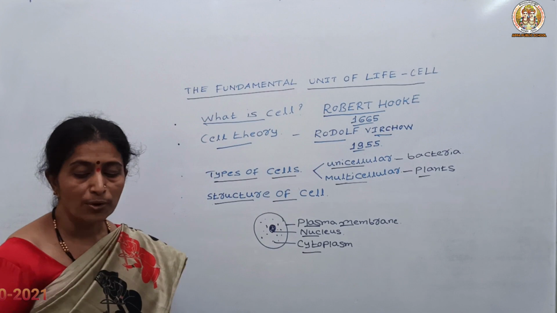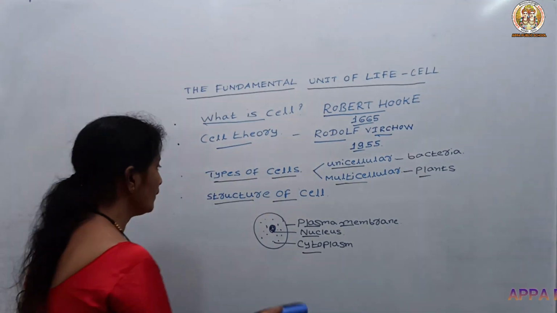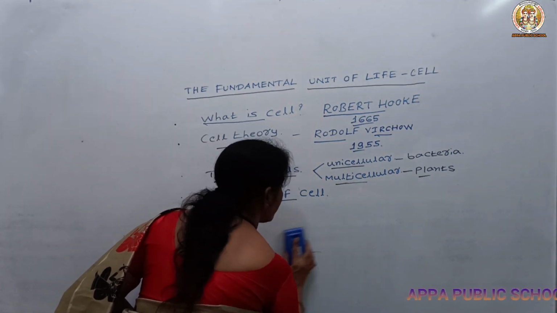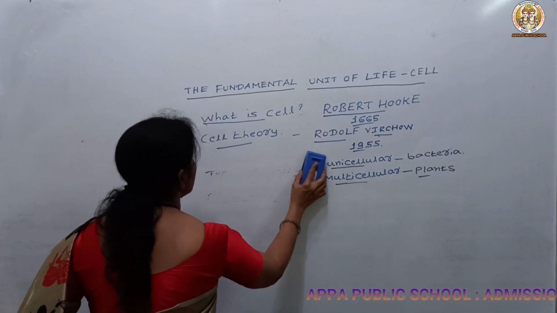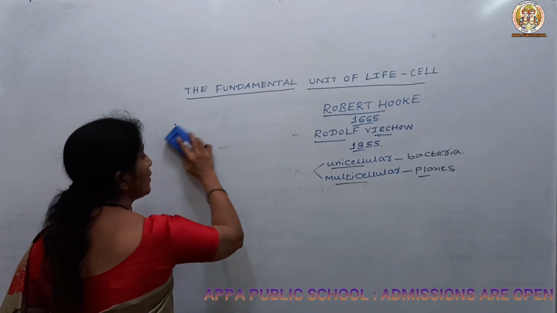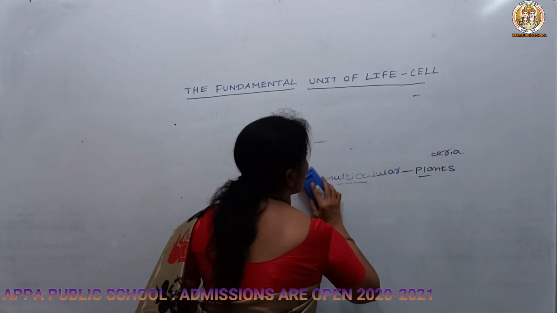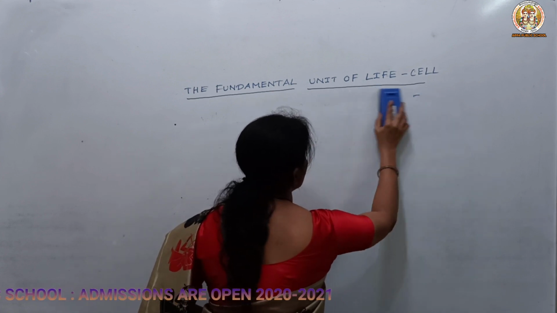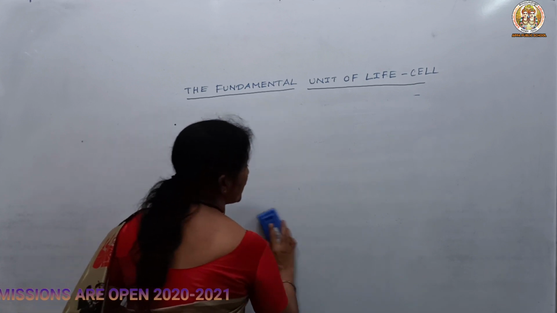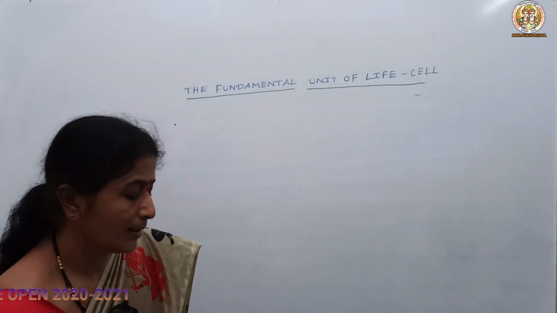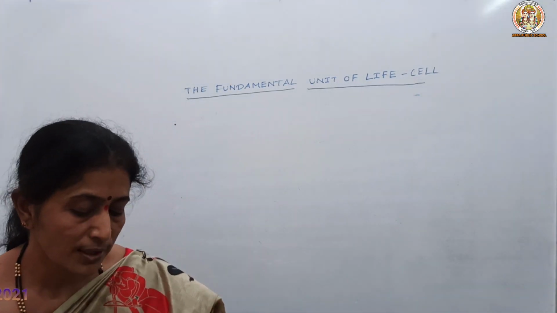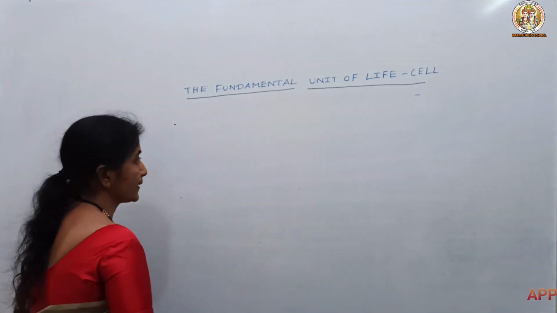So let us know about the differences between the unicellular and the multicellular. Along with that, we can see some parts of the cell. So what are the important parts of the cell? Okay. So let us know about the important parts.